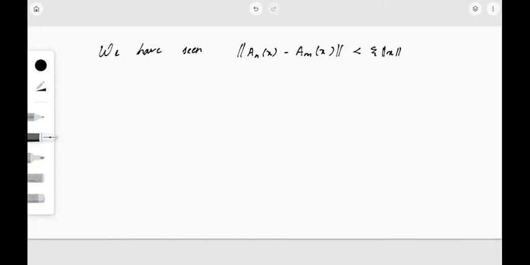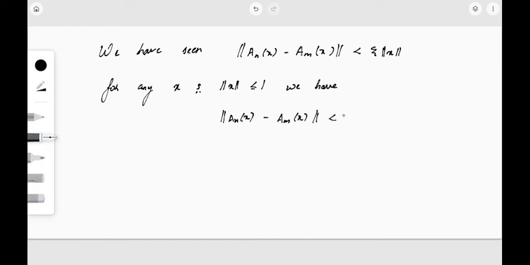Now let us see for any x such that norm x is less than or equal to 1, what we can say: the above inequality becomes norm of A_n of x minus A_m of x is less than epsilon, because norm x is less than or equal to 1, right?